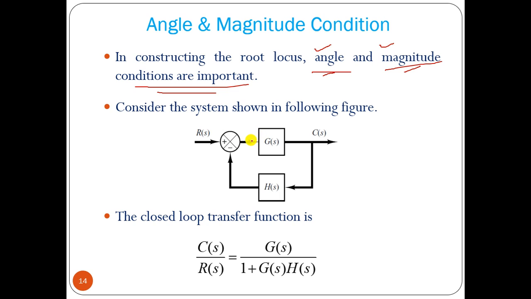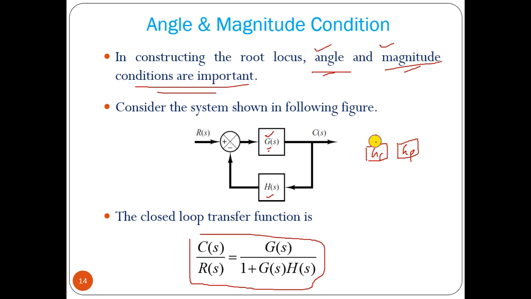Now this is the system, say. We have a gain H. So this is the closed loop transfer function, G divided by 1 plus G(s)H(s). We can have this k value within G. That means G can be represented this way, so we have a G here, and we have a Gp here and a Gc here.